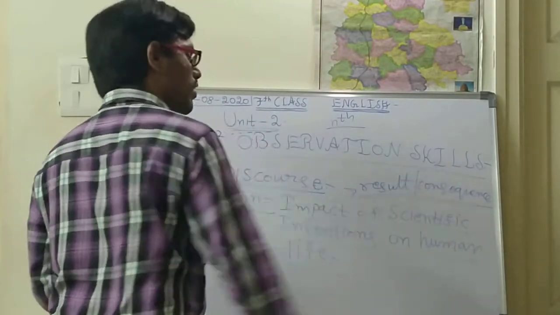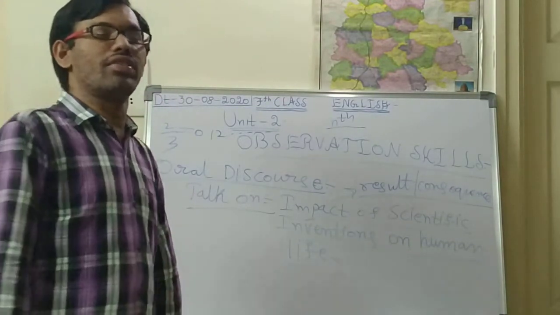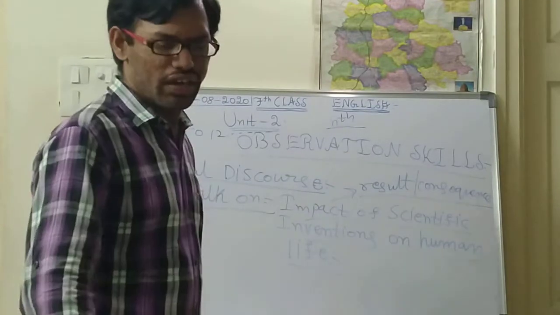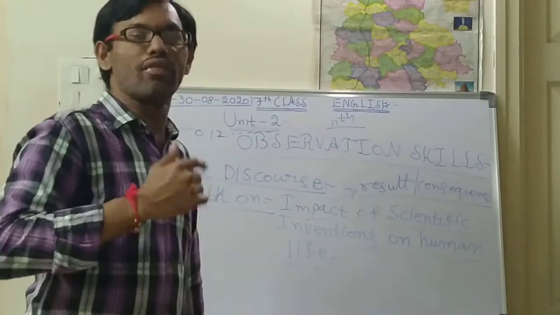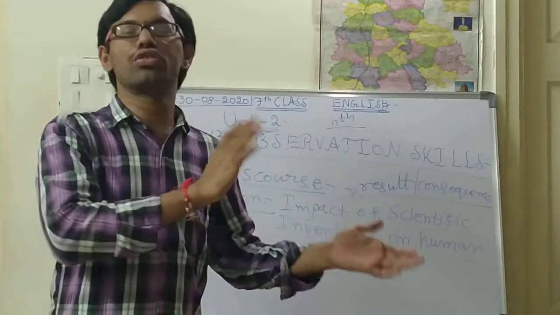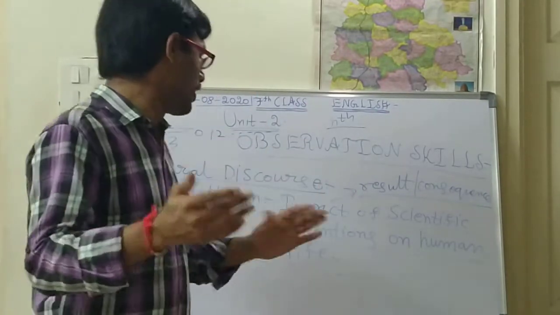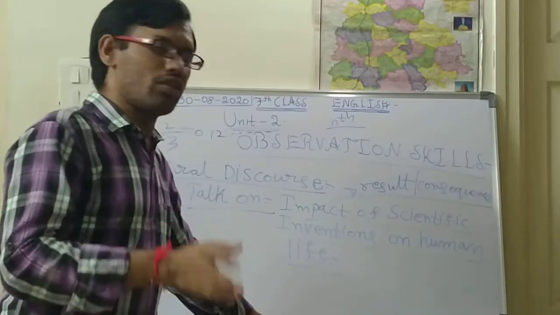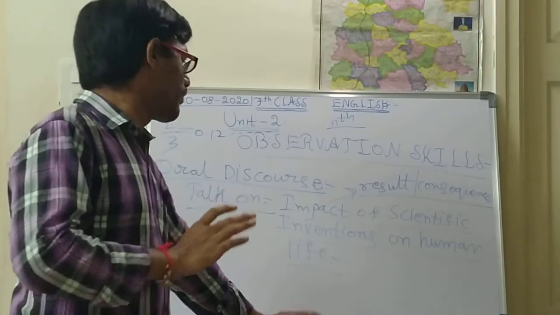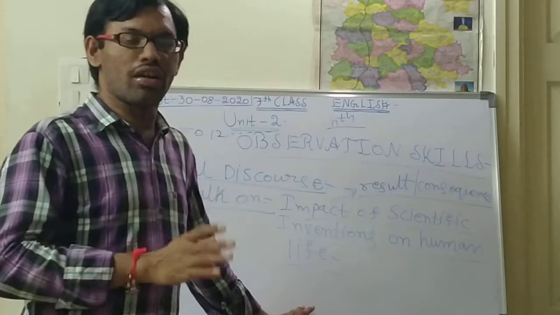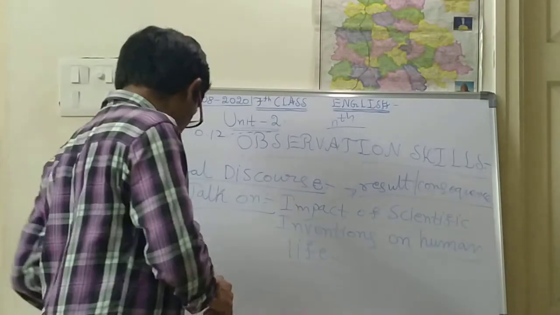Impact, result, consequence. Take any scientific invention and see how its impact on our human life is acting, whether positive or negative. Positive means how good it is, and negative means how bad it is. You should write down like that. Take pen and paper and start writing. Once you have written, you record that reading and send it in the group. This is your homework, children.